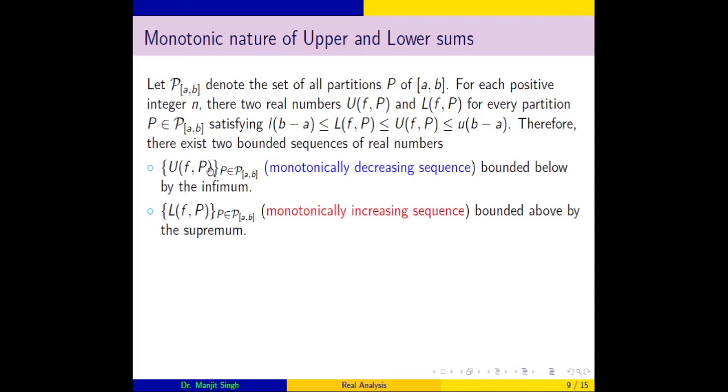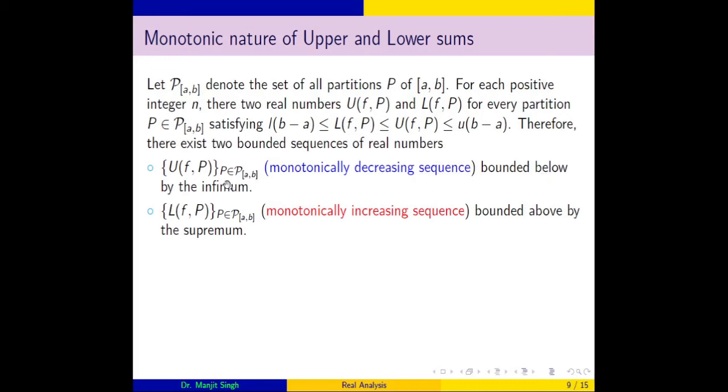From the previous discussion, if we take upper sums of two partitions and one partition is a refinement of the previous one, then the upper sum of the refinement will be lesser than the upper sum of the partition P. So if we refine, we get a finer partition, then the sequence decreases, and therefore this is a monotonic decreasing sequence which is bounded below by the infimum.